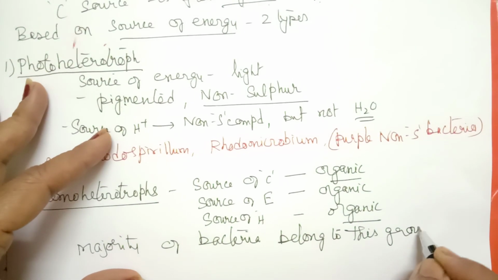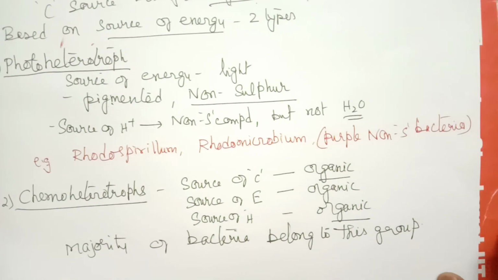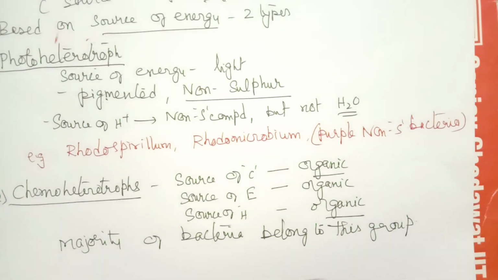Majority of bacteria belong to this group. So once again, chemoheterotrophs are those where the source of carbon, source of energy, source of proton, everything is from external organic compound, that is from any other organism.